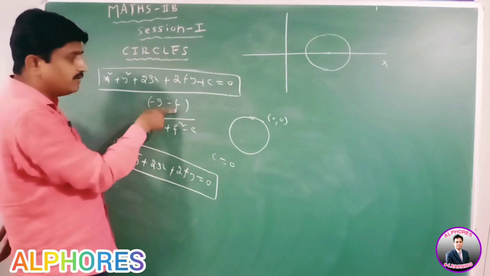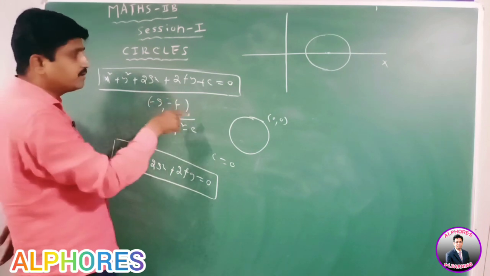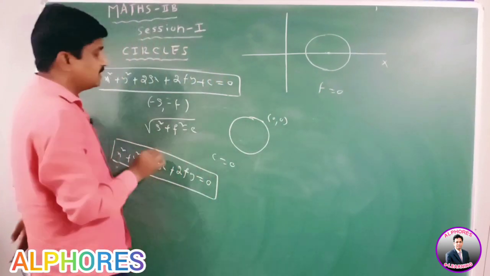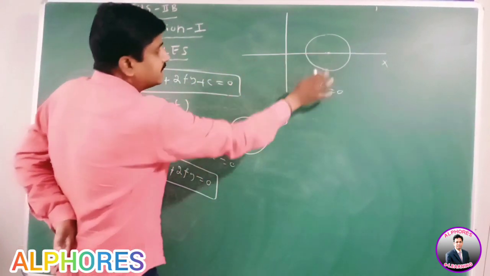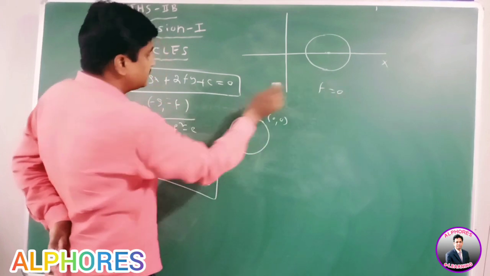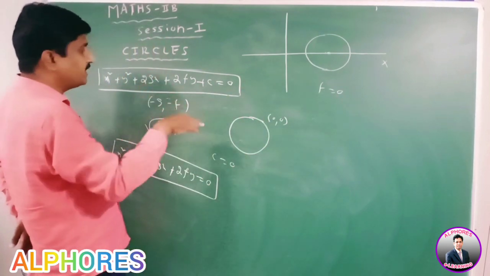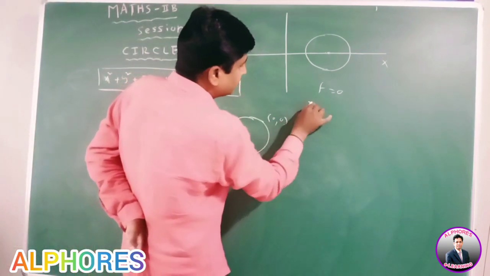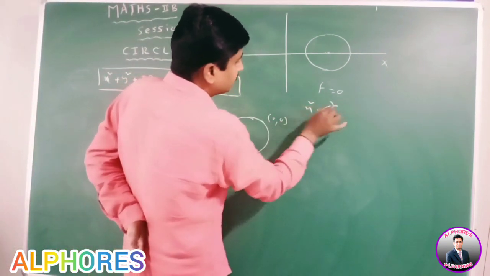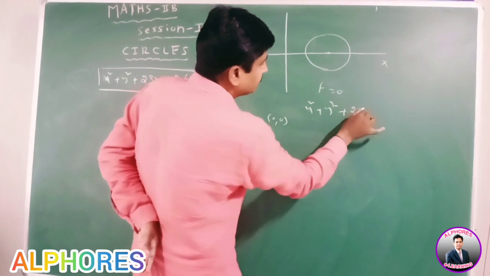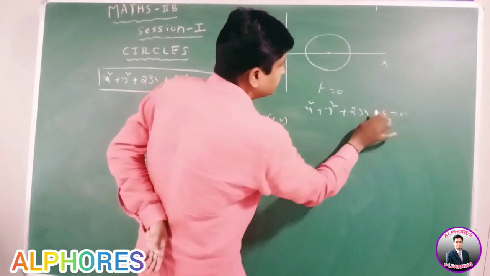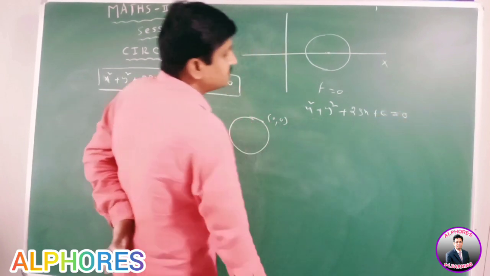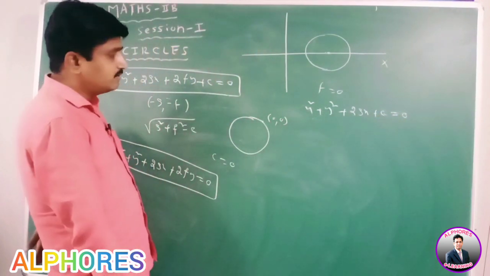It means f value is 0. Therefore, if f equal to 0, then this equation becomes x square plus y square plus 2gx plus c equal to 0.